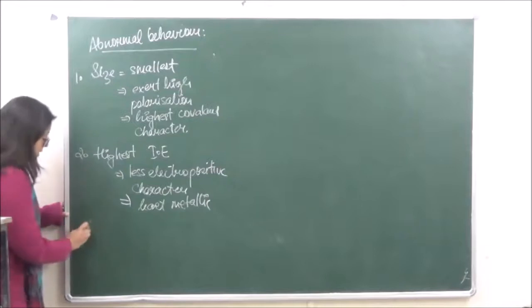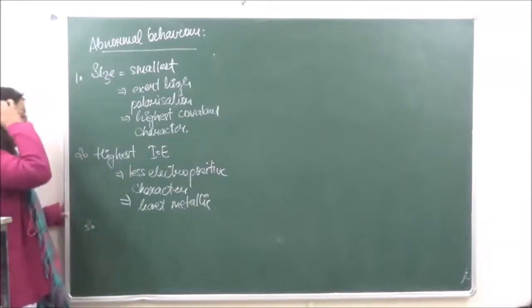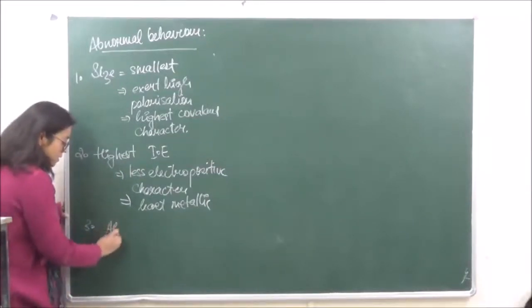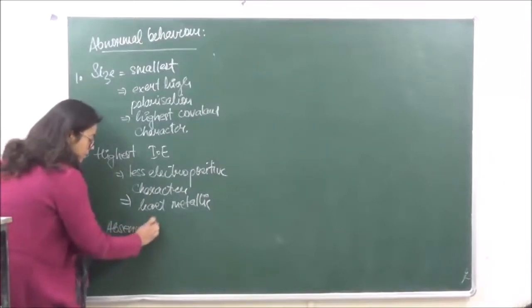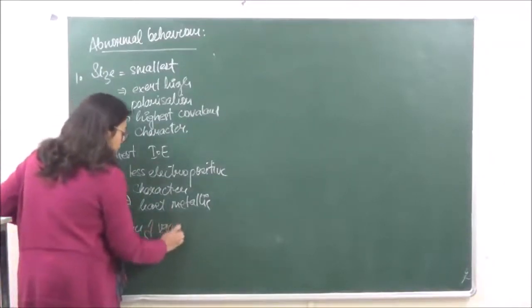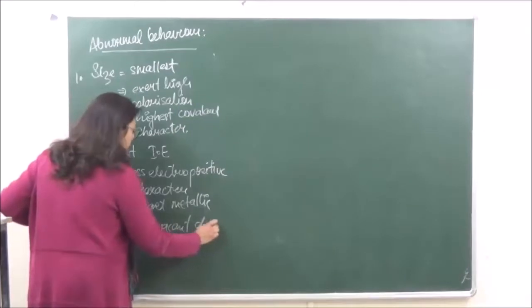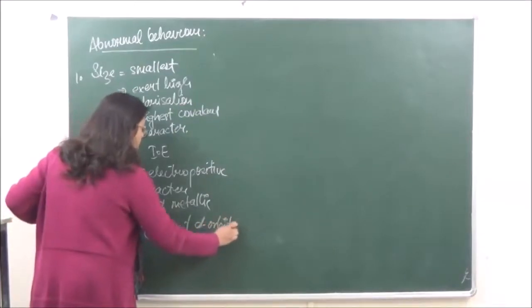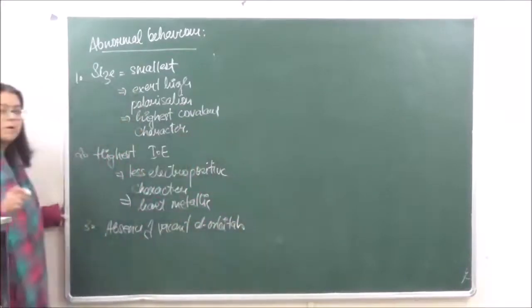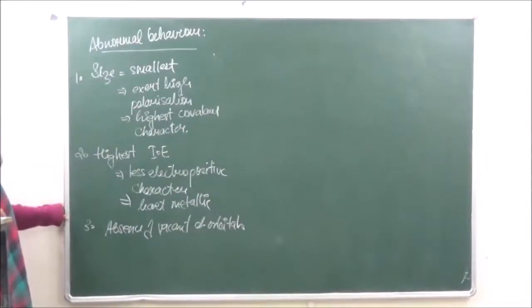Then number three, there are no vacant d orbitals. Absence of vacant d orbitals in its valence shell, so it cannot extend its octet. Right? The maximum number of electrons which it can hold is only 8. It does not have an extended octet.